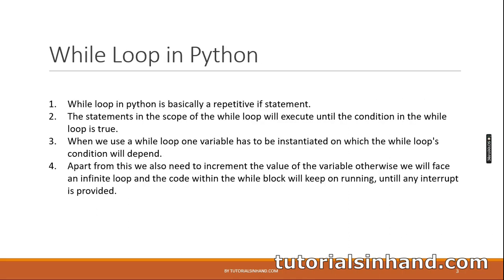While loop in Python is basically a repetitive if statement. The statements in the scope of the while loop will execute until the condition in the while loop is true. When we use a while loop, one variable has to be instantiated on which the while loop's condition will depend. Apart from this, we also need to increment the value of the variable. Otherwise, we will face an infinite loop and the code within the while block will keep on running until any